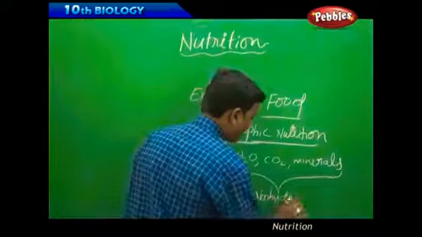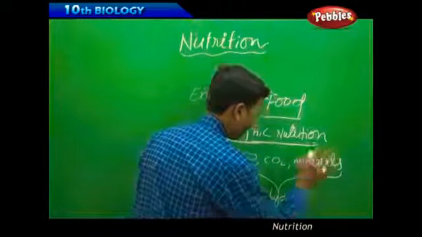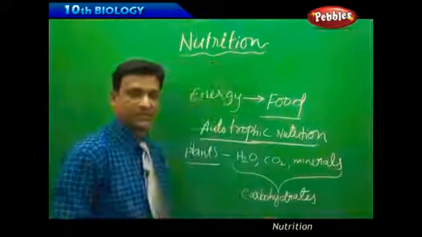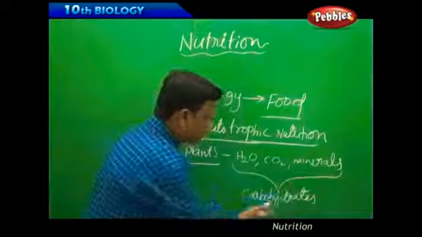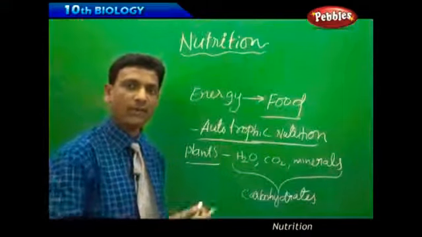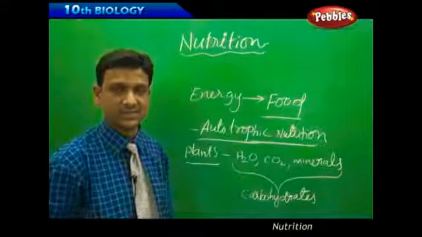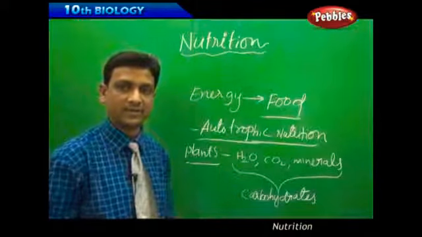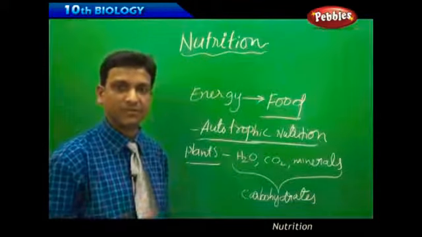Basically, carbohydrates are prepared. These carbohydrates, the basic food molecules, are the food for all the other higher level organisms. So we are dependent on plants for our food.